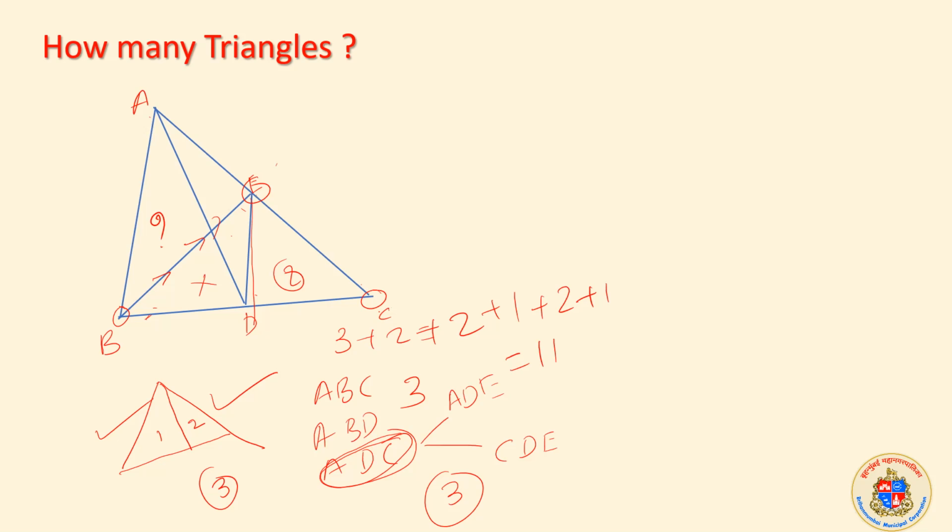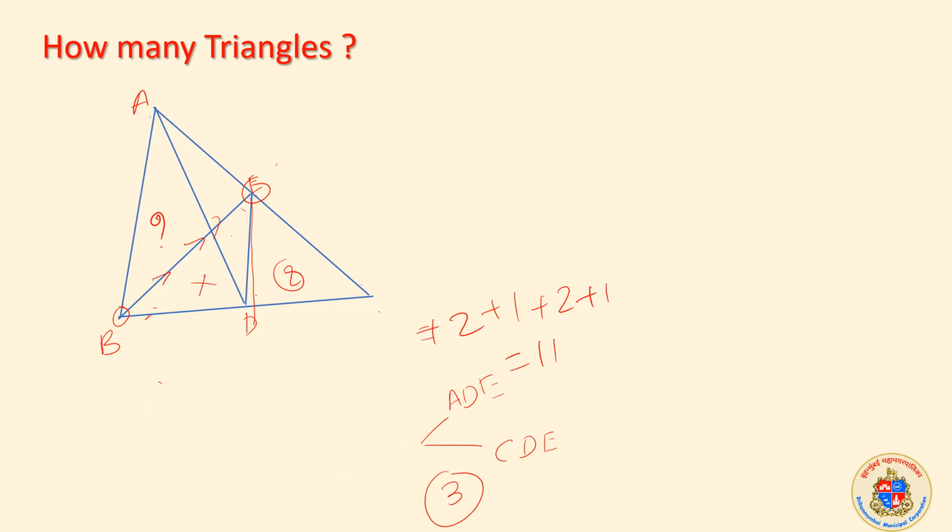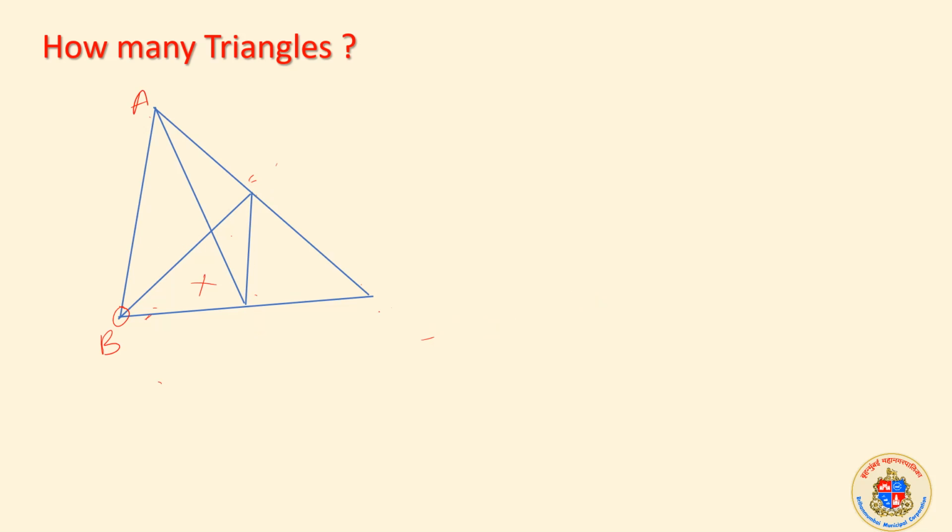There is another way of finding the answer for this. Let me remove all what I have written. Okay. Now suppose this is a question given. How many triangles are there? There is another method of solving this or finding the answer. I can simply mark this as A, B, C, D, E. So how many triangles are there? 5 triangles are there. That is guaranteed.